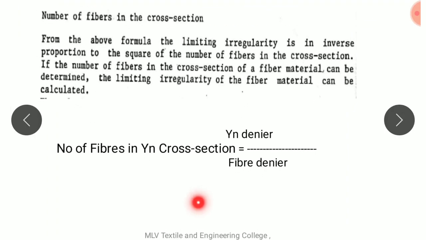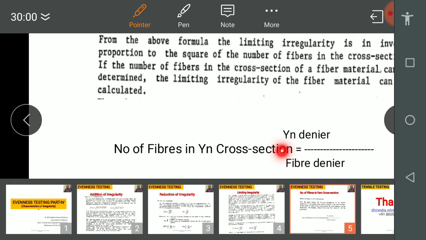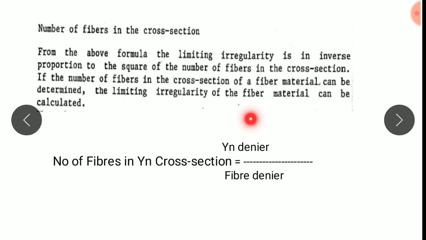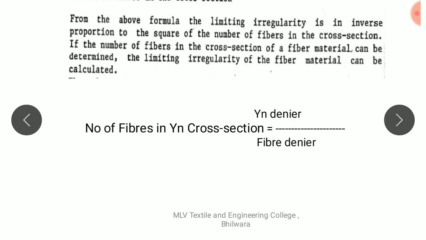You can also, instead of using yarn denier and fiber denier, use yarn tex divided by fiber tex. But remember, the numerator and denominator should be in the same direct system only, meaning either denier or tex.